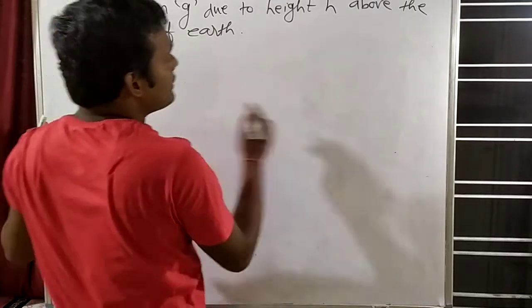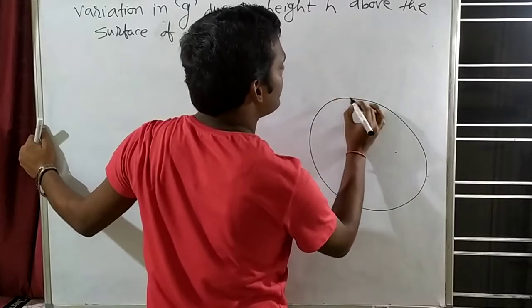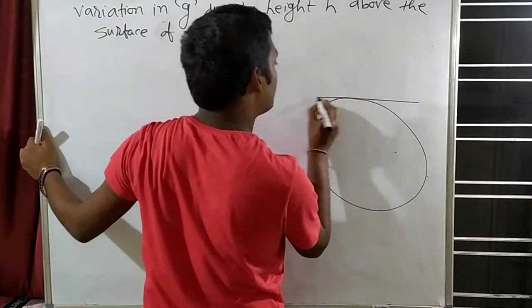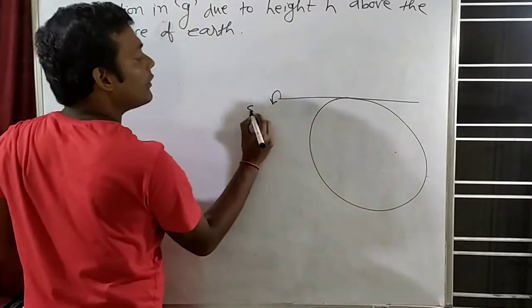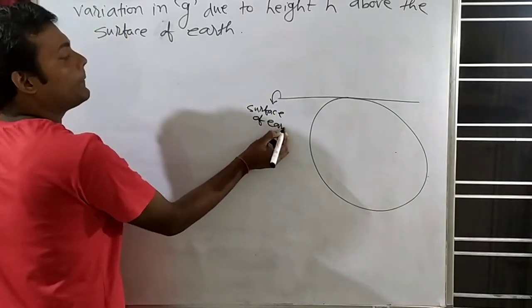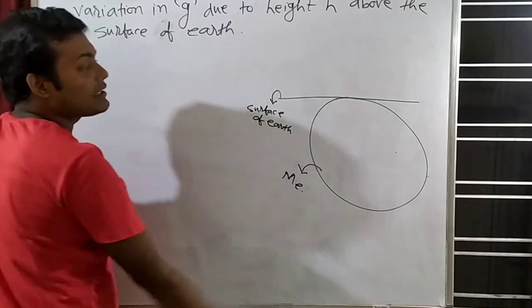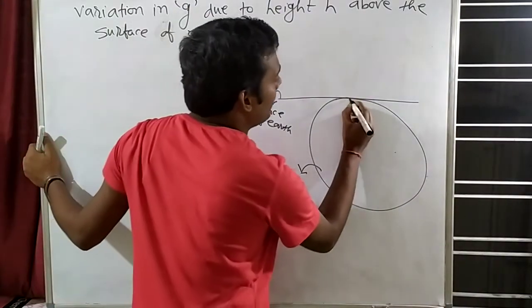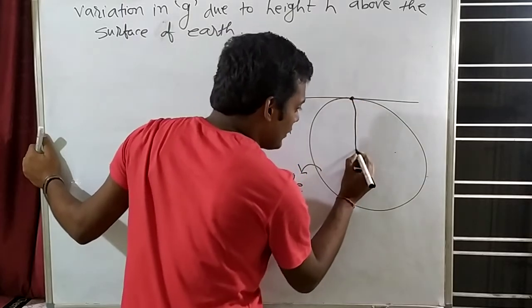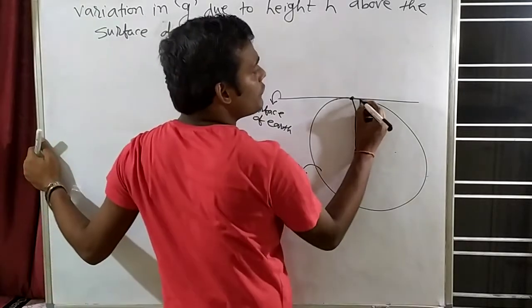How will we derive this? Suppose this is our Earth. This will be the surface of Earth. Is it clear? Let's say the mass of Earth is capital ME. Let's say this is the center of Earth. This distance will be how much? RE.